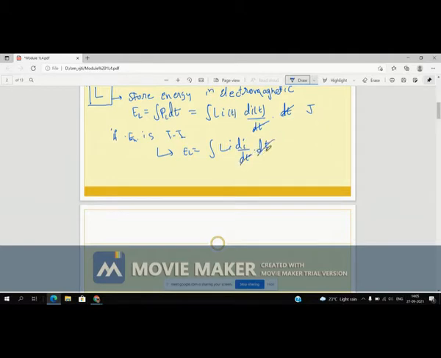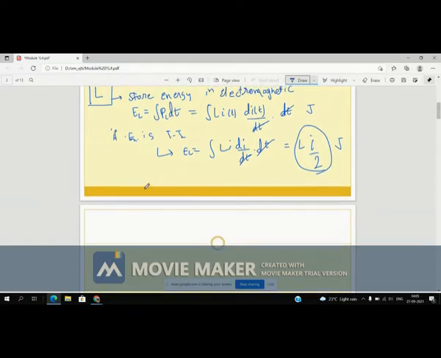So this time term is cancelled out. When you solve it, L is a constant term, and the integration of i is i square by 2. So that much amount of energy is stored by the inductor in terms of joule.